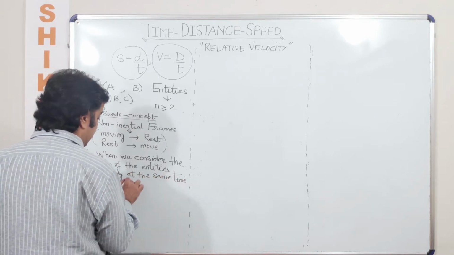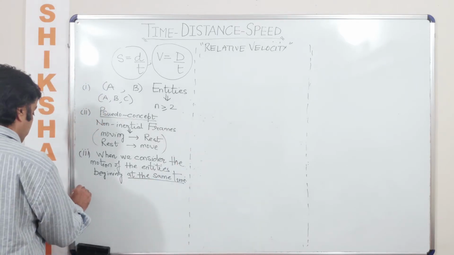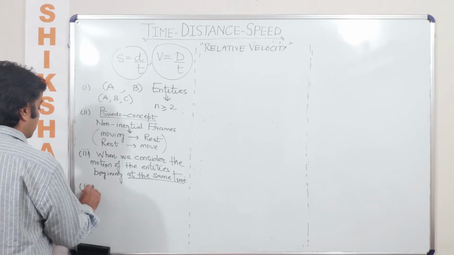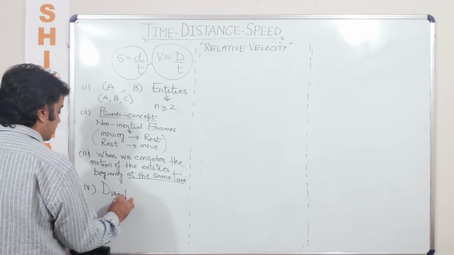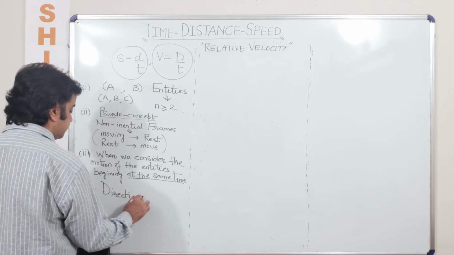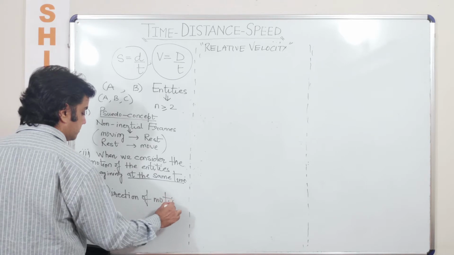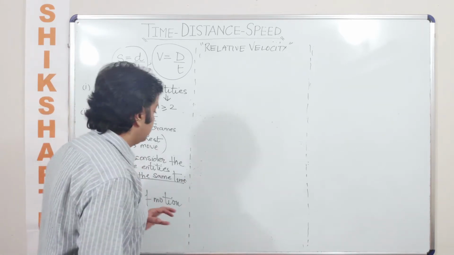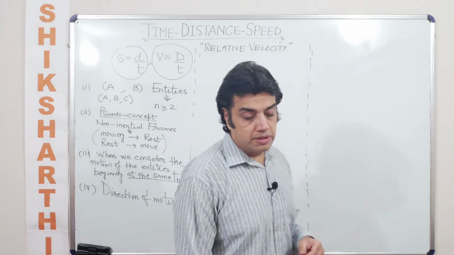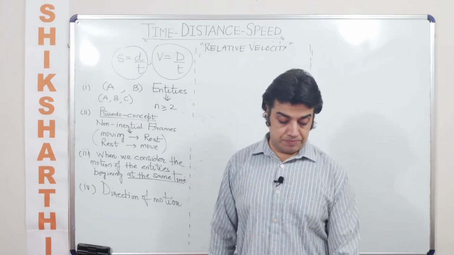Now this starting at the same time is very important. Fourth, we talk about the direction of motion of the bodies or the entities concerned. So these are a few points which are important when we talk about the concept of relative velocity.